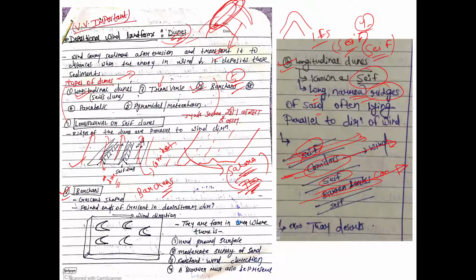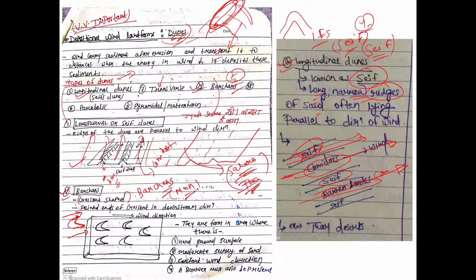Only the structure will differ, how they look. So these barchans, these deposits of sand, are crescent shaped. Crescent means moon shaped, half moon shaped. See, something like this is a barchan. These are pointed ends, these two, right? And these pointed ends will point in the direction of wind.